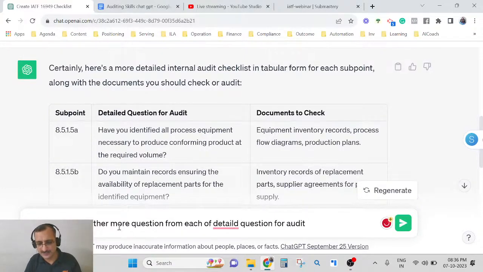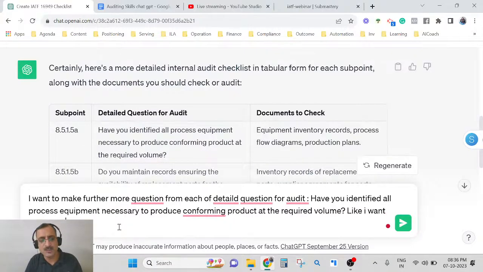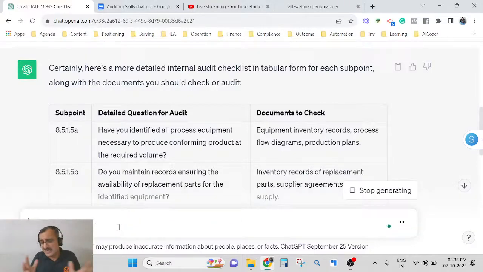Basically I want you to ask more questions for each question, a larger number of questions. So basically we want it to divide the question. Let's see. I'm not sure whether I've given the best prompt.